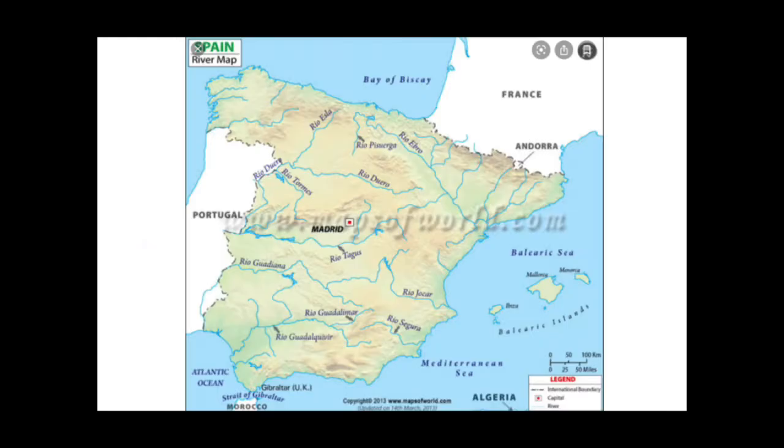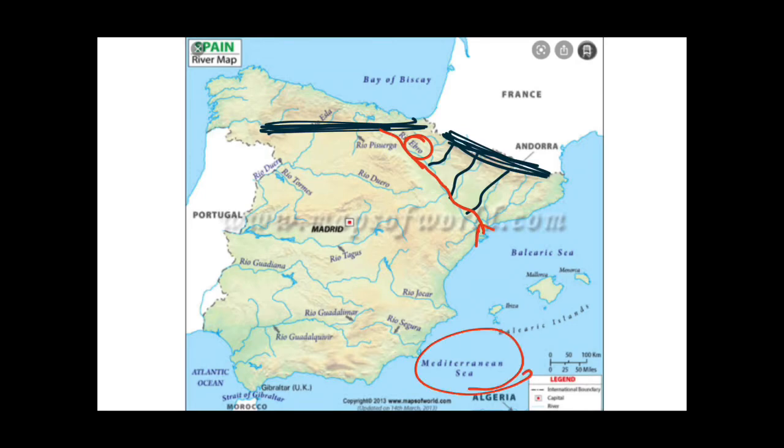So guys, as you can see on this map, these are Pyrenees mountains. I told you that some streams of Ebro River are also flowing from this. So these are the streams of Ebro River, and here lie the Cantabrian mountains, and from here a river originates, that is river Ebro. As you can see, this is Ebro River, which is a river of Spain only, and then it flows into this Mediterranean Sea, making a delta over here.